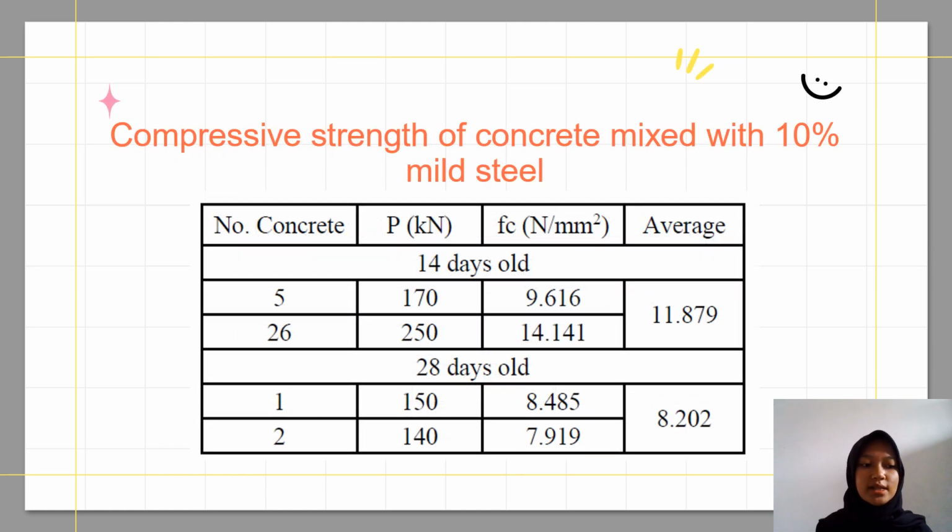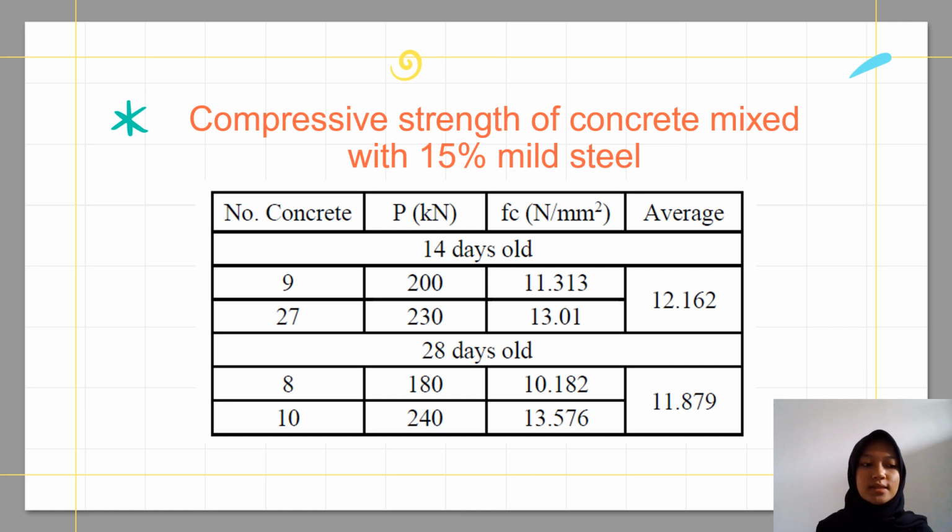And next are the results of compressive strength of concrete mixed with 10% mild steel. In this test, the average compressive strength result at 14 days was 11.879, and at 28 days it was 8.202.